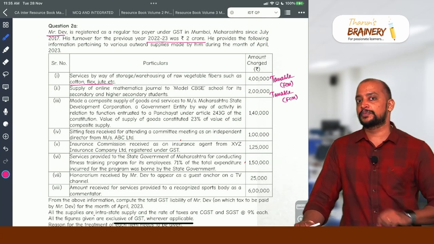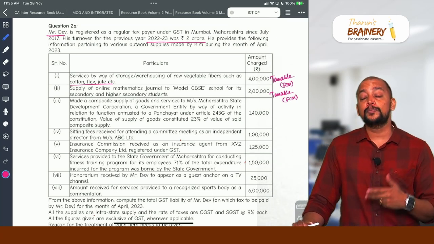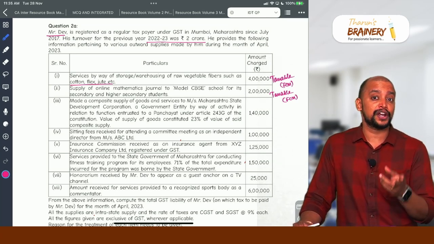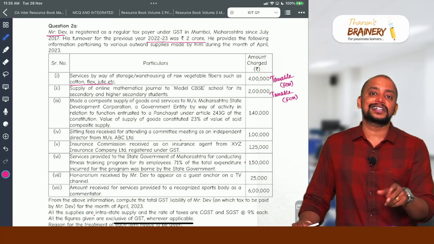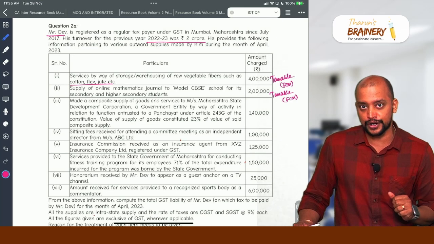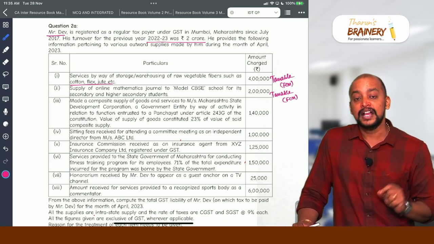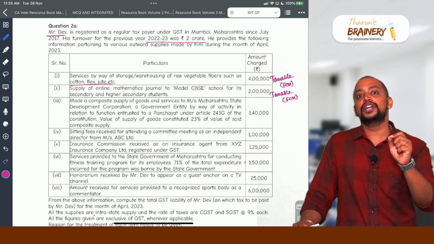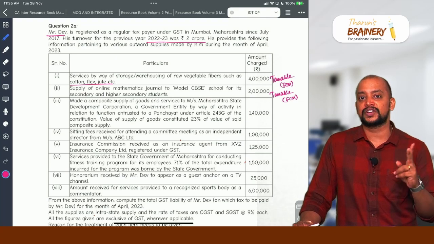So, there is one exemption. So, that is pure services provided to government or composite supply of goods and services provided to government in relation to the function entrusted to government under Article 243G or 243W of the Constitution, then that pure service or composite supply is exempted. But that exemption is available only to government, and that too in the composite supply value of goods should not exceed 25% of the total.